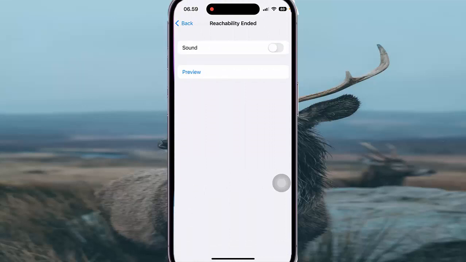to turn off. Tap Sound switch until green to turn on Reachability Ended sound when VoiceOver is on, or tap switch until gray to turn off.